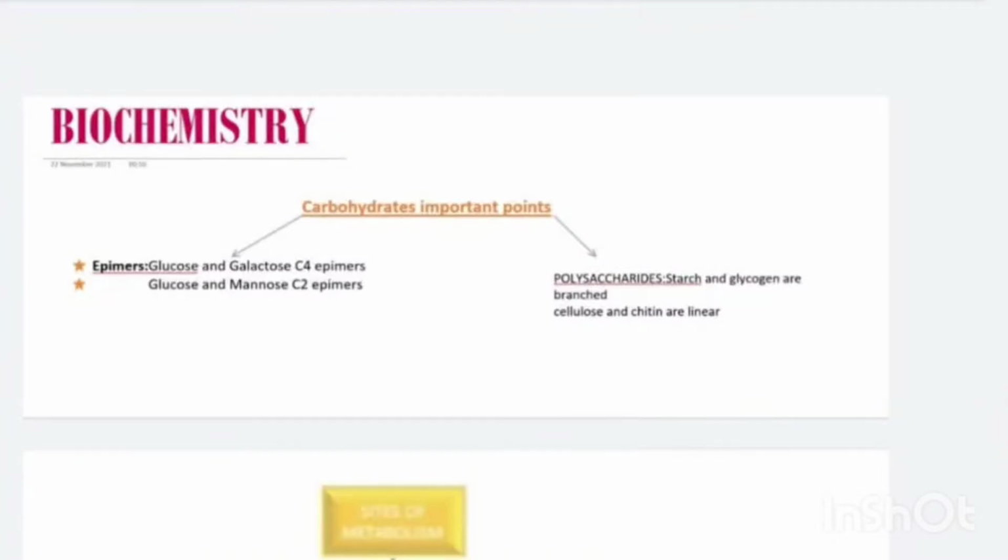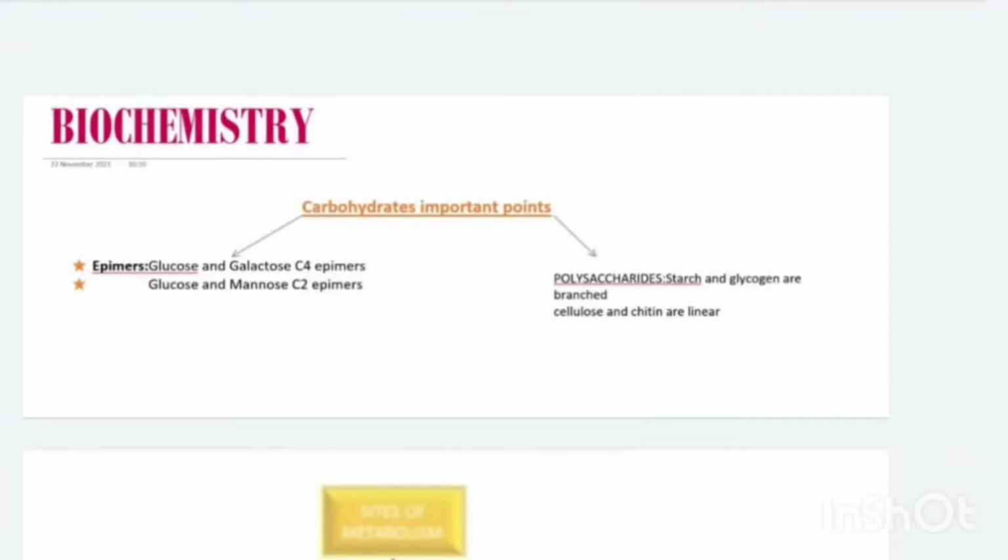Hello everyone. In this video, we will be discussing the important points related to biochemistry which you can add to your quick revision notebook or can revise after reading your notes. So let's start with the important points of carbohydrates.